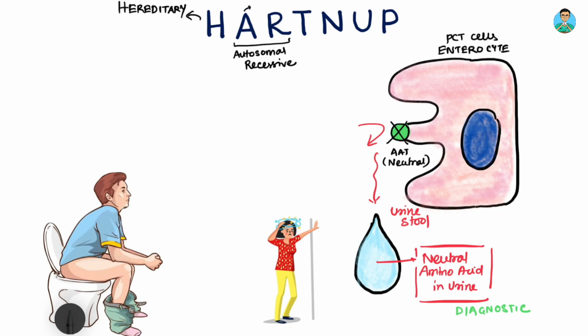The A also represents amino aciduria, amino acids in urine. Now we are talking about deficiency of neutral amino acids in the blood, particularly tryptophan. So low neutral amino acids in blood. One of the major neutral amino acids is tryptophan. The T should help you remember that. Now why is tryptophan the major one?